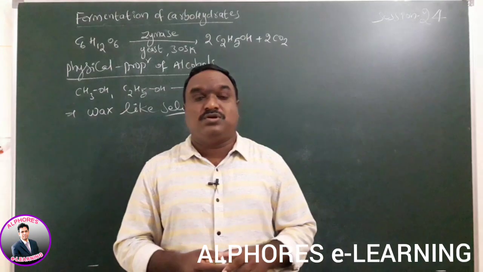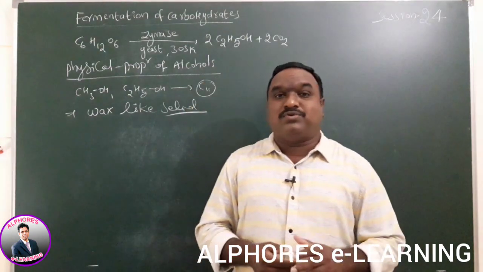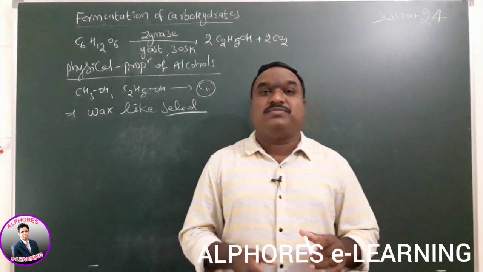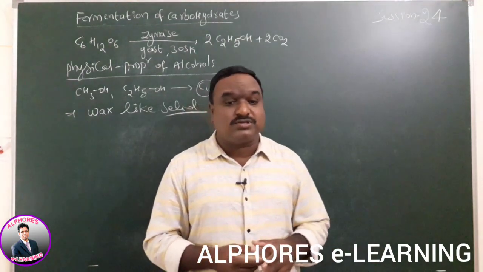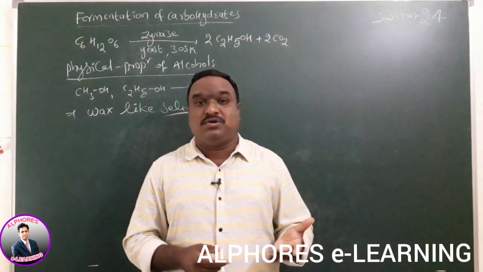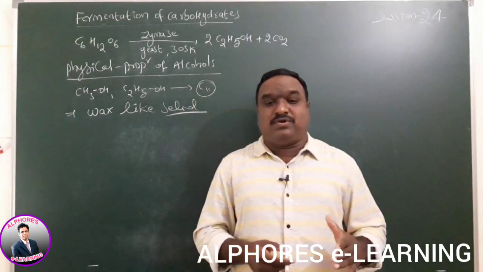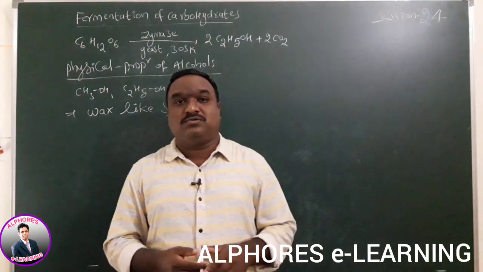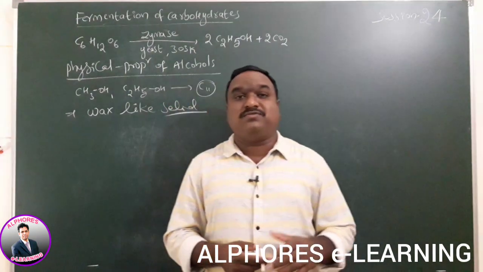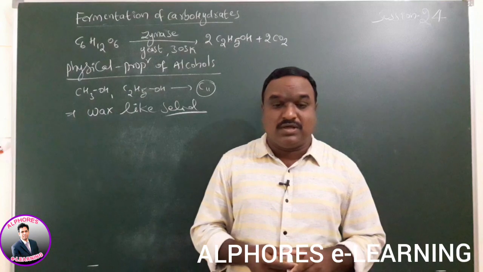The solubility mainly depends on hydrogen bonding nature. The solubility in water is due to hydrogen bonding by the OH group present on the alcohol molecules.